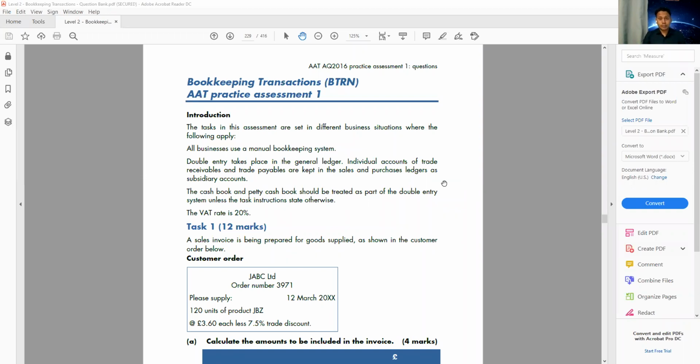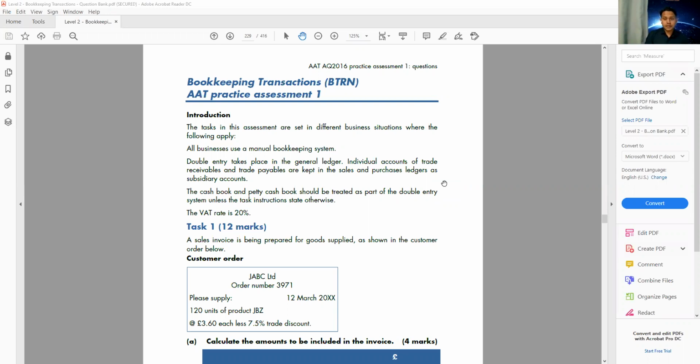So we're going to practice one full exam question today so that we can have an overview of the whole book and some ideas how we can answer in the exam, what type of question will come in the exam, and how many marks will come from which chapter. That will give us a brief understanding. So today's class is very, very important. Make sure you concentrate on every single area because you're going to start from the invoice and finish up at the trial balance. We'll practice every single area today.